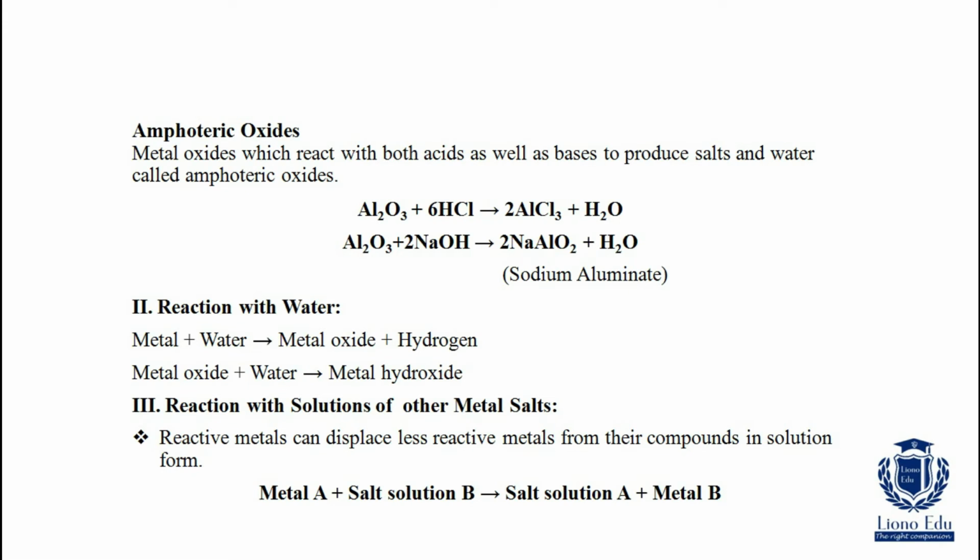Al2O3 plus 6HCl. HCl means acid. Al2O3 plus 2NaOH. NaOH means base. Aluminium oxide is a metal oxide, and we get these products when it reacts with both acids and bases. Al2O3 plus 6HCl gives 2AlCl3 plus 3H2O.